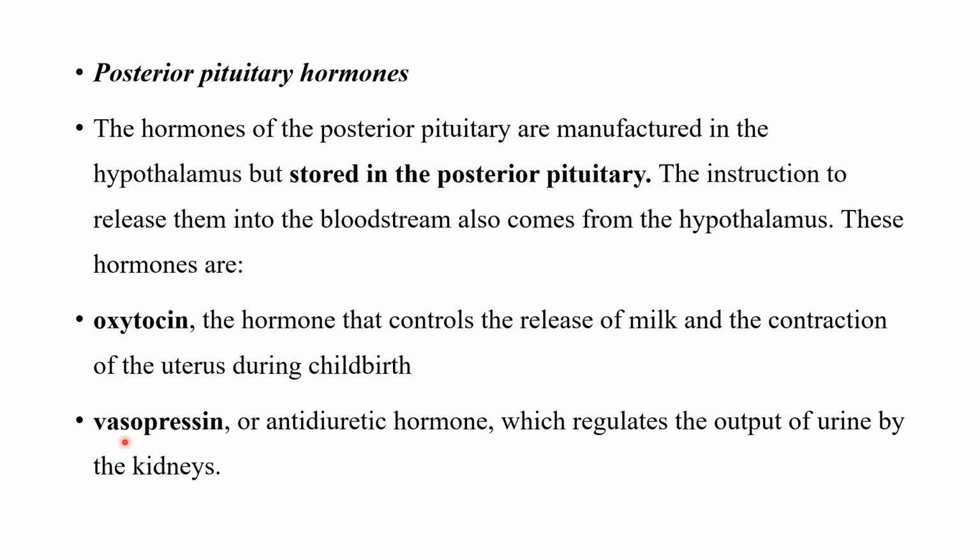And vasopressin is another hormone. Vasopressin majorly regulates the output of urine in the kidney. So it is also called the antidiuretic hormone.